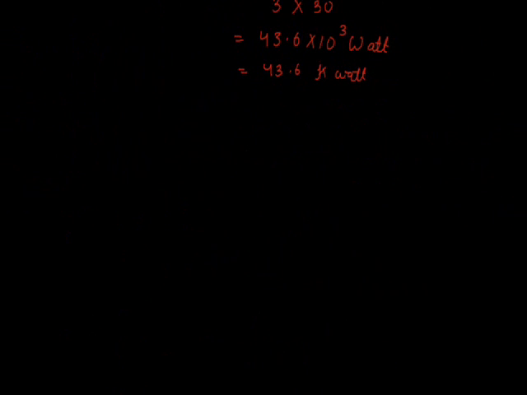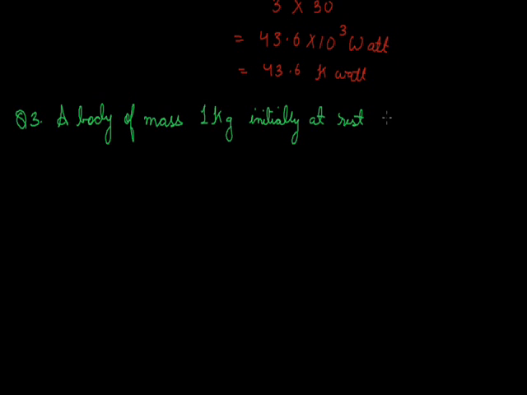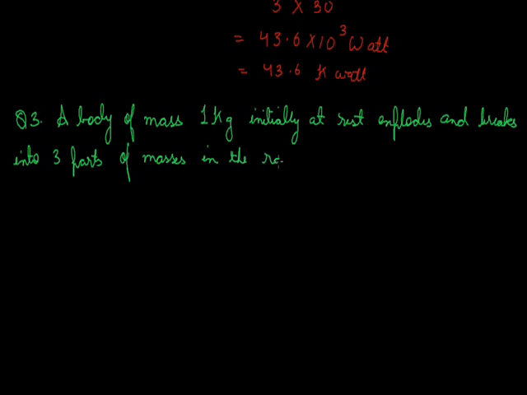Let us talk of another question. Question number 3. A body of mass 1 kg initially at rest explodes and breaks into 3 parts of masses in the ratio 1:1:3.